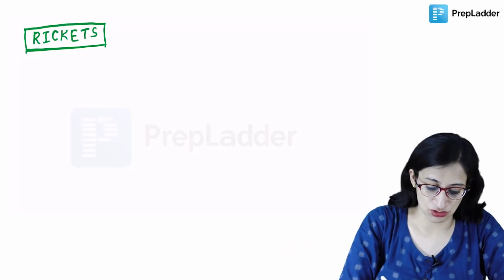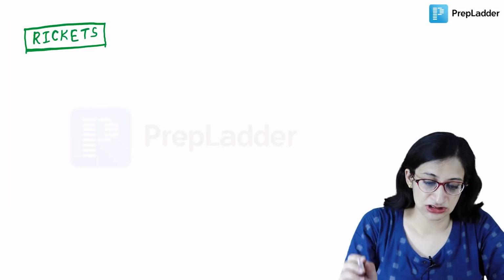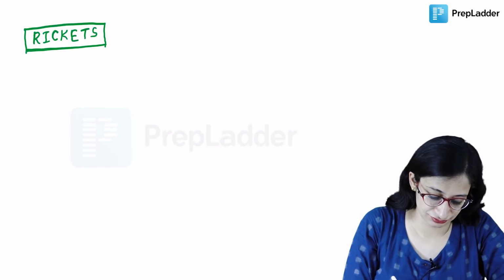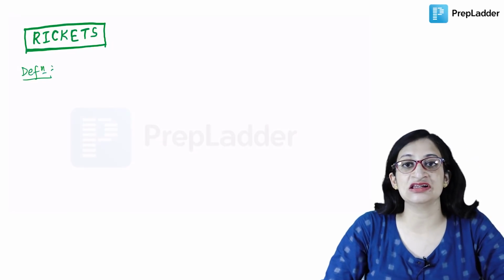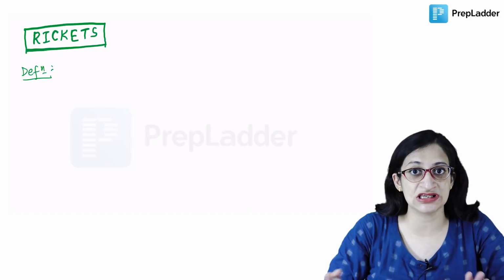All right, so let us start with the definition. Rickets is basically a disease of growing bones. You don't see it in adults.